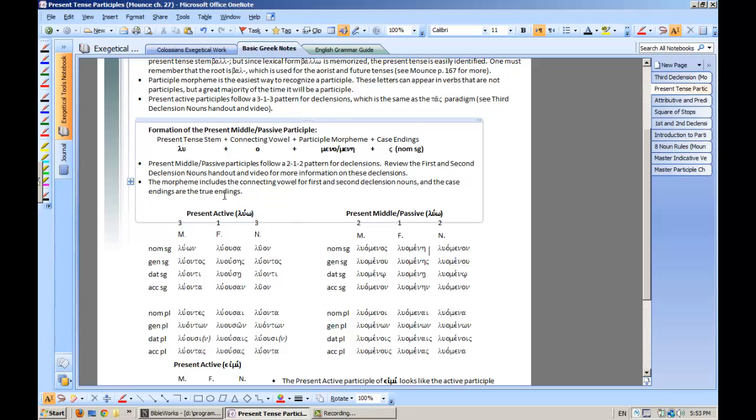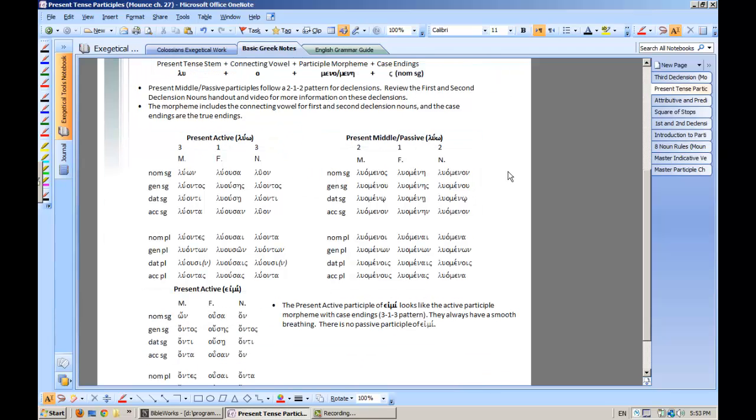And like it says here, the case endings are the true endings. So similar here to logos, logou, logo, logon, logoi, logon, logois, logous, and then here it's just a normal first declension. And this men is going to be a dead giveaway that it's a middle or passive participle. It's going to be in both. It's going to be either mena or mene. And down here it changes to the alpha because of this alpha iota case ending. So just look at these, and you really don't have to be able to produce this. You just have to be able to recognize it.